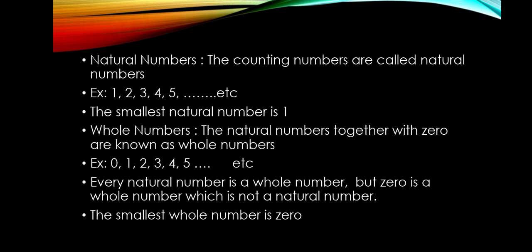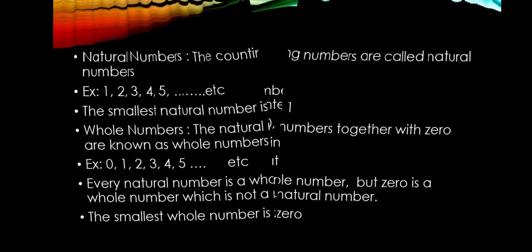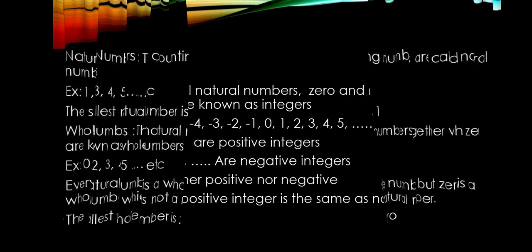What do you mean by whole numbers? Whole numbers means the numbers that begin from 0 onwards. The natural numbers together with 0 are known as whole numbers. 0, 1, 2, 3, 4, 5, etc. Thus, every natural number is a whole number. But 0 is a whole number which is not a natural number. And the smallest whole number is 0.